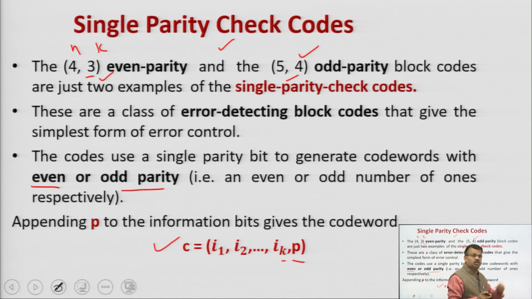Parity bit. So this will be the format of the final code word in case of single parity check codes. C is equal to your information bits I1, I2 up to Ik that you are taking, and the last bit will be the parity, only a single bit, because these are our single parity check codes.